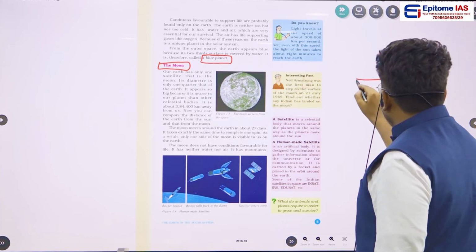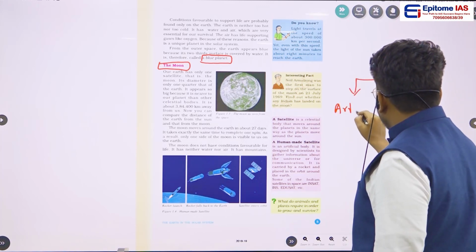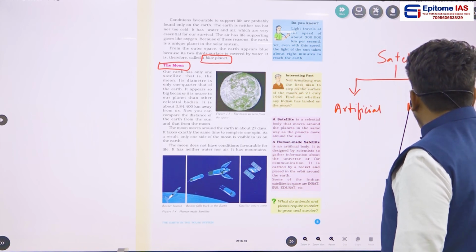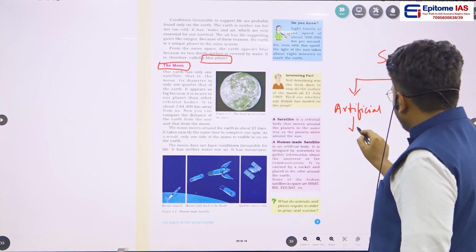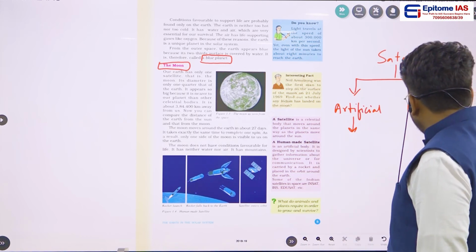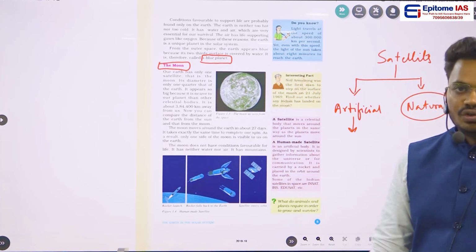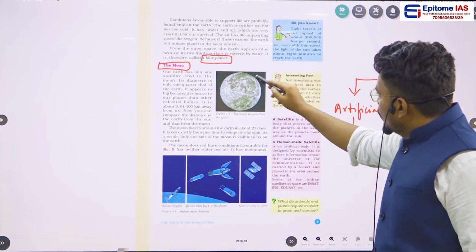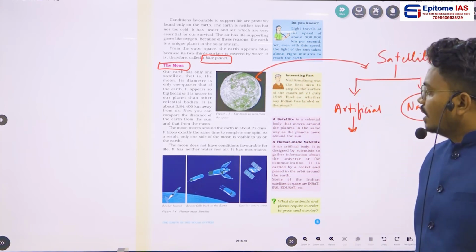Satellites are divided into two: artificial satellites and natural satellites. Artificial satellites are those made by human beings, and natural satellites are naturally seen in the universe. As I told you earlier, the moon is a natural satellite of the Earth.